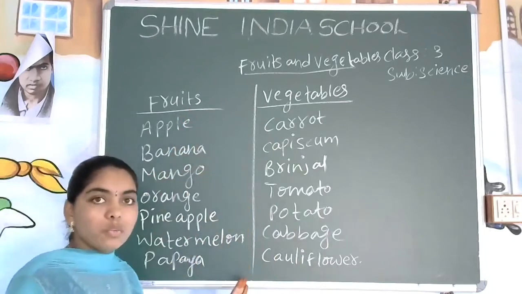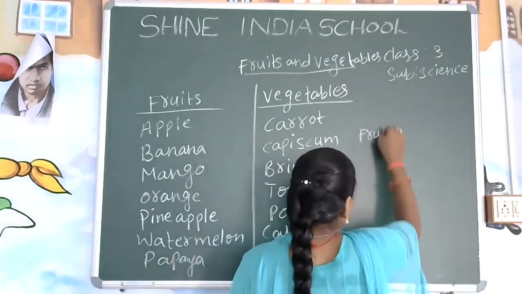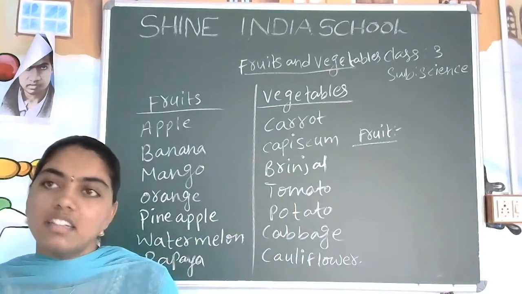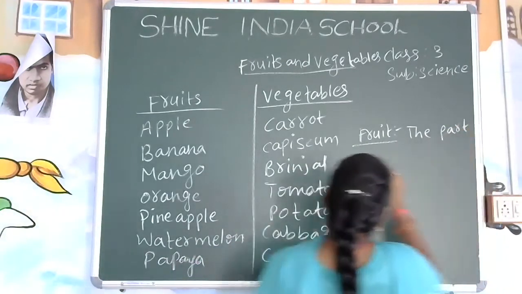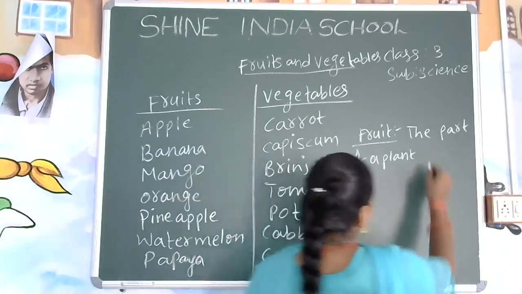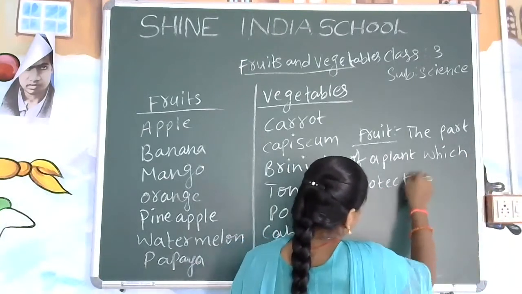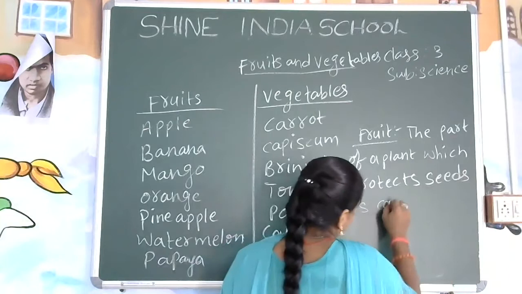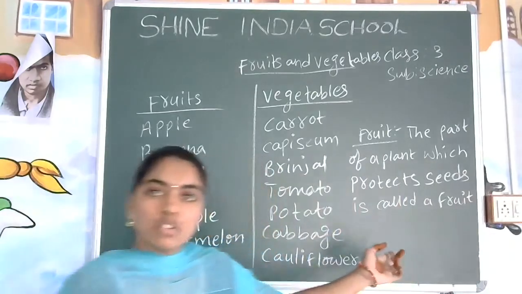Now we will go to the meaning of a fruit and the definition of a vegetable also. Fruit. What is the meaning of fruit? The part of a plant which protects seeds is called a fruit. This is the definition of a fruit.